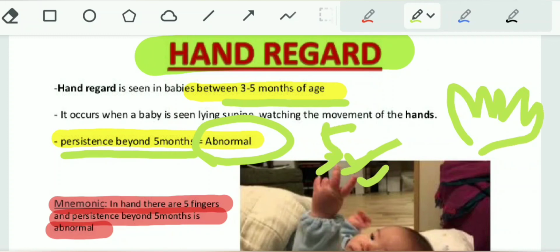So, beyond 5 months, it is abnormal. That is, if we have more than 5 fingers in one hand, it is abnormal. So, up to 5 fingers, that is up to 5 months, it is normal, and persistence beyond it is considered abnormal.